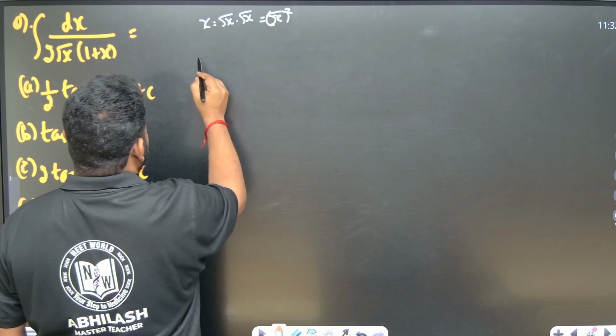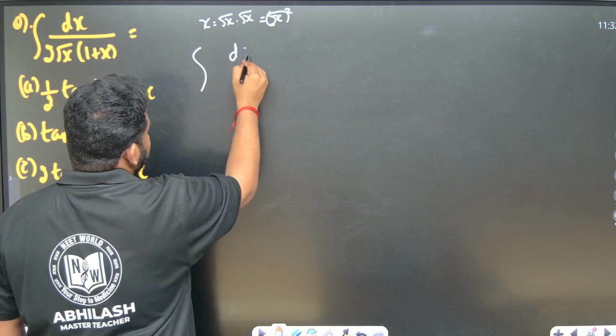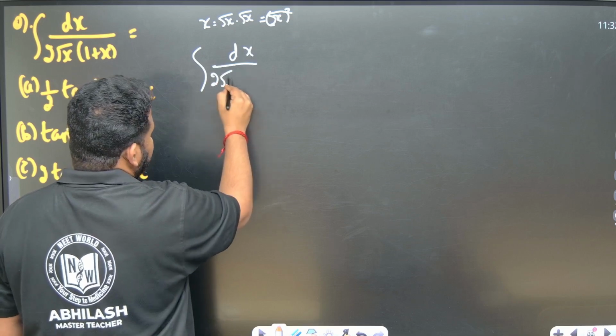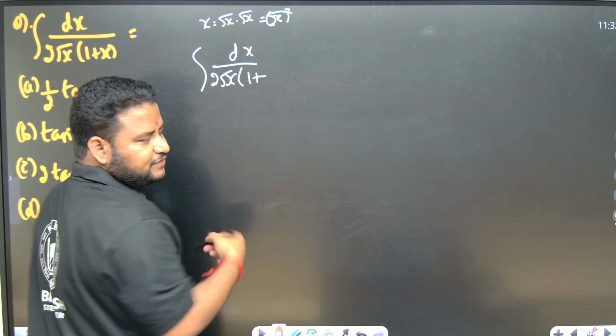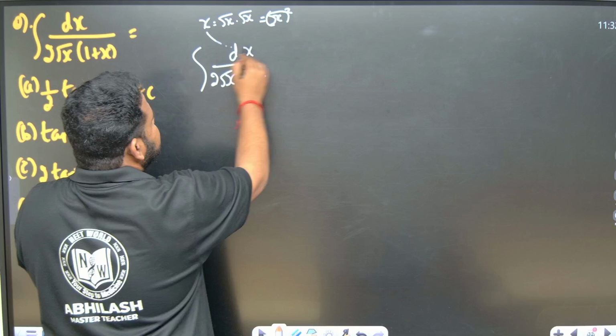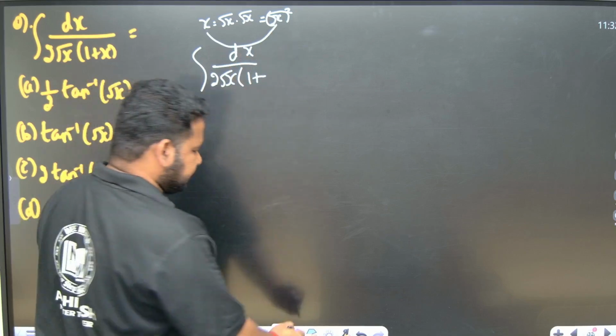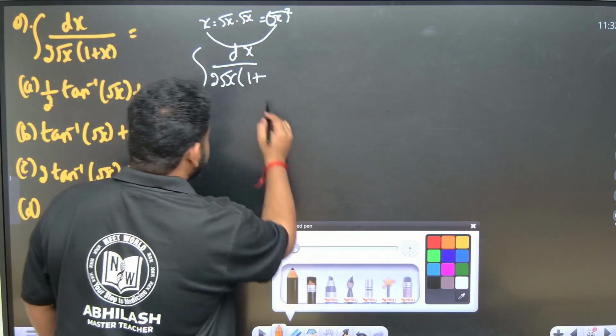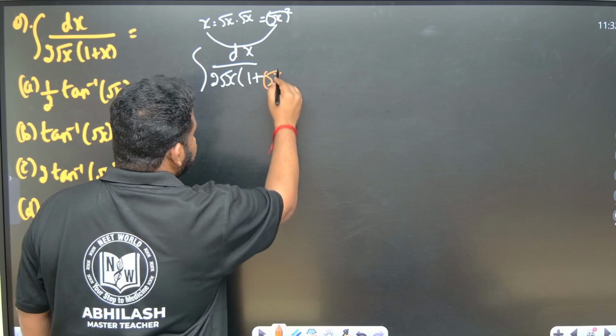So in this question let me write it as dx by 2 times root x into 1 plus, instead of x I will write root x whole square. This is my star step. I will write it as root x whole square.